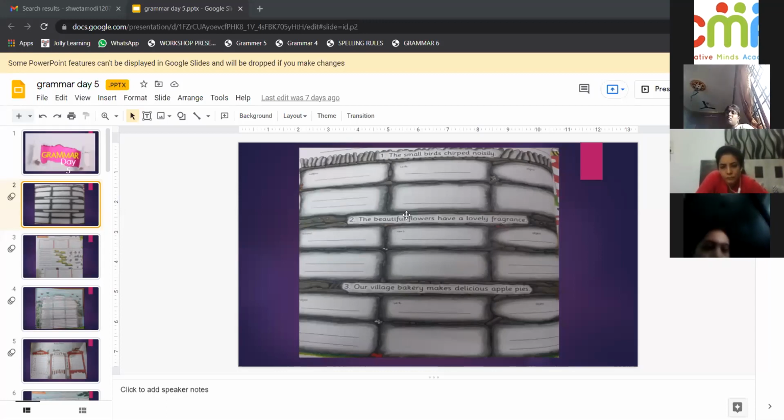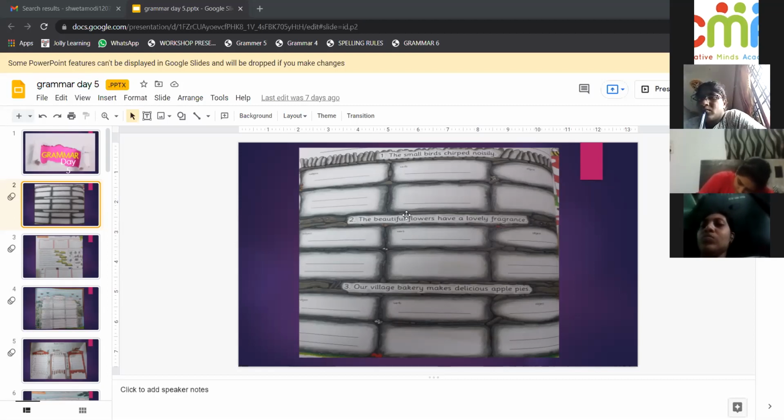You will make 6 boxes: subject, verb, object. Now see, there is a clue. If there is no line in the box, like if you take the small birds chirped noisily, you have no line in the object. So if there is a blank, no line given, that means there is no object. If the box is empty, you don't have to write anything there. That is the clue.